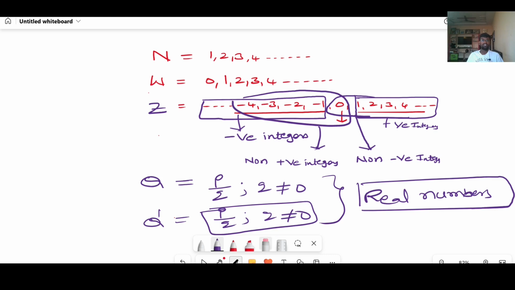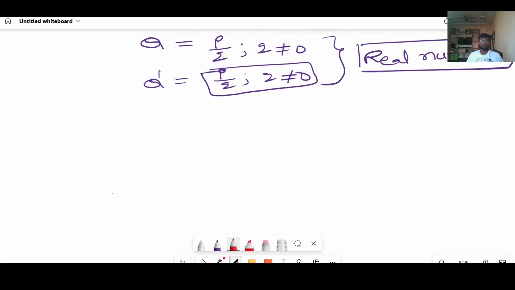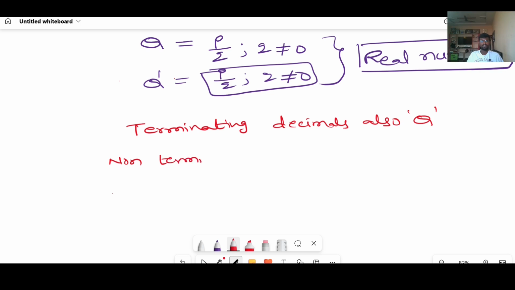And I think you might have learned in your previous classes that terminating decimals are also rational numbers, right? And also non-terminating recurring decimals are also rational numbers, right?